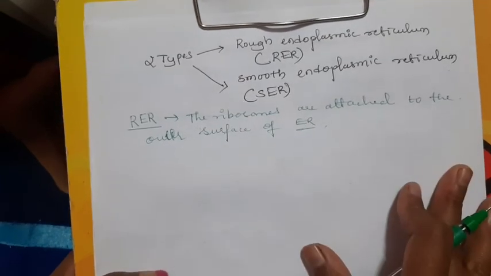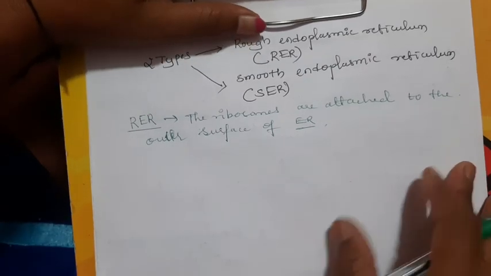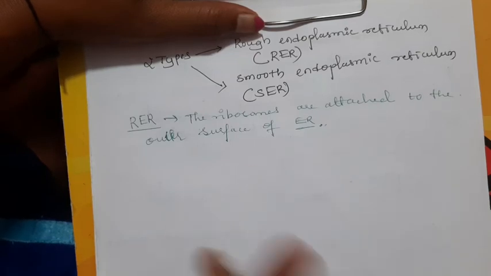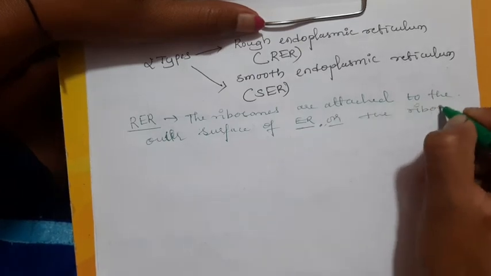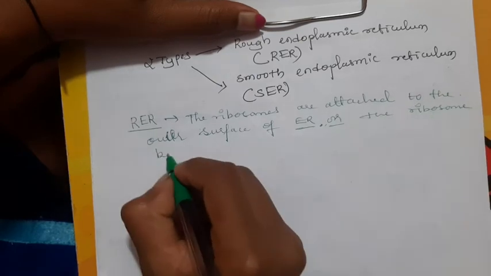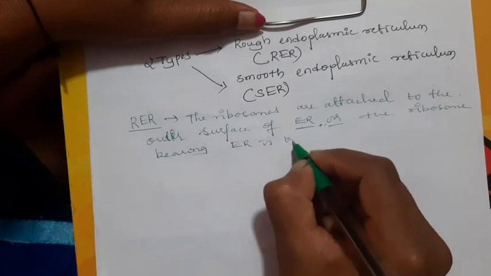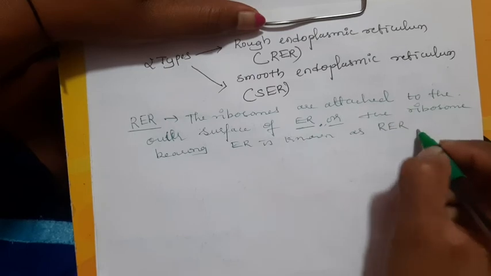The ribosomes are attached to the outer surface of ER, that is the endoplasmic reticulum. The ribosome-bearing ER is known as a rough endoplasmic reticulum. The ribosomes are attached to the outer membrane of ER, or the ribosome-bearing ER is known as RER, that is the rough endoplasmic reticulum.